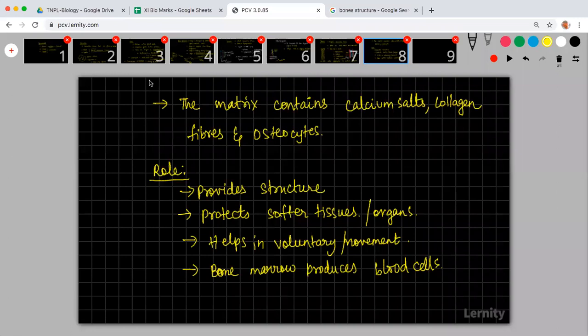Okay, are you guys done? If you're done, let me know so that we can proceed to cartilage. Okay, someone is asking me to wait, so I'm waiting. Okay, so now I'm continuing.